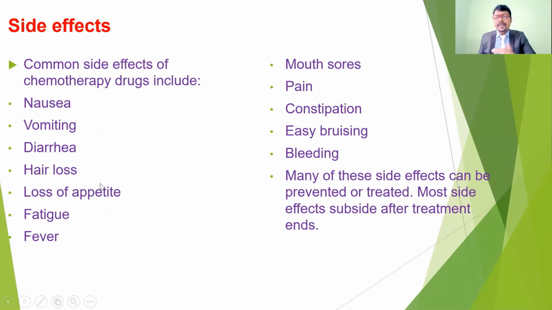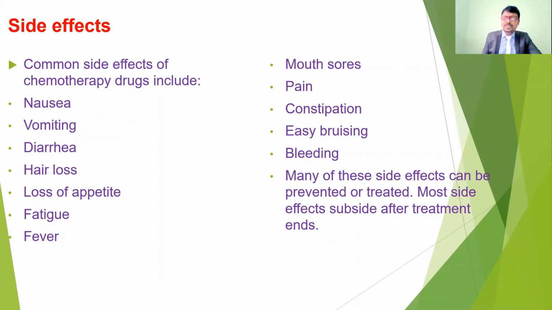If you see patients with cancer who are taking chemotherapy and radiation therapy, those people are going to lose their complete hair, because of the many side effects of these medications as well as the radiation therapy. And also loss of appetite, so unable to take feeding properly, and fatigue and fever.